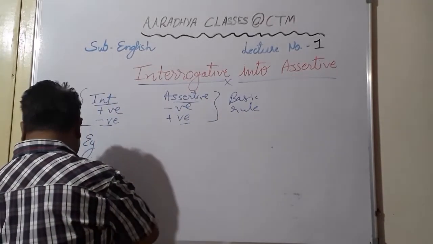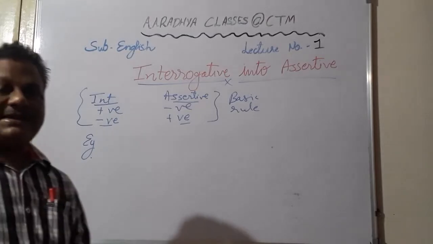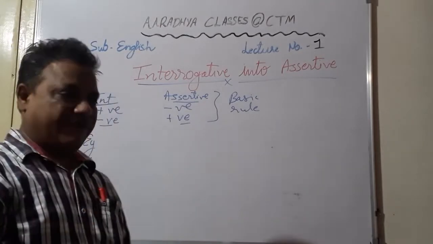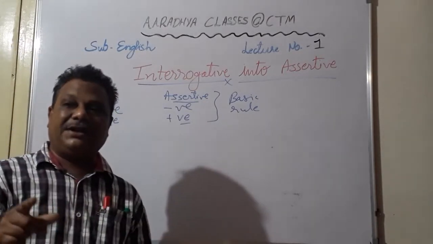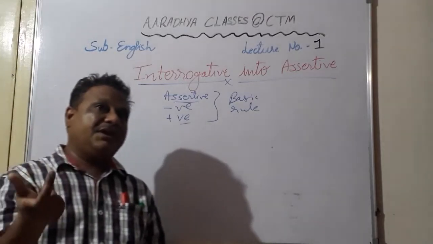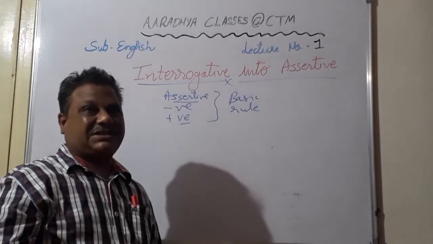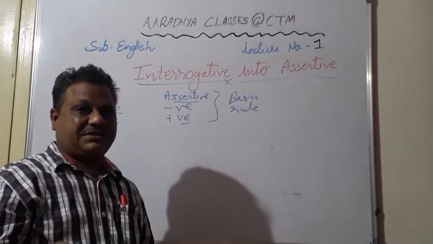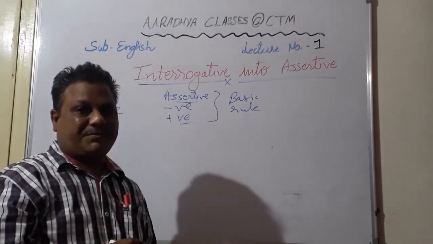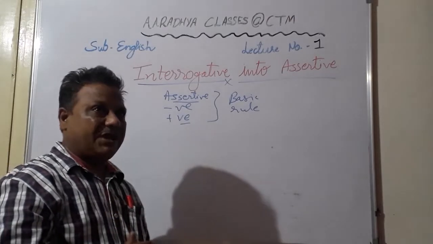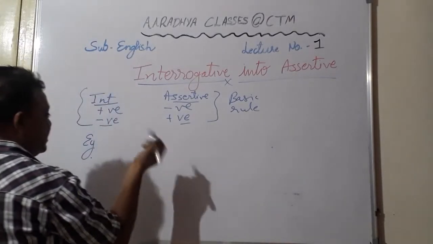A little problem you might find in the sentences where a helping verb is not given. And this I had made clear even in question type. Sentences of simple present tense and simple past tense which are showing action don't have helping verbs. So there you will have to be careful. Okay, once again I will revise the same thing.